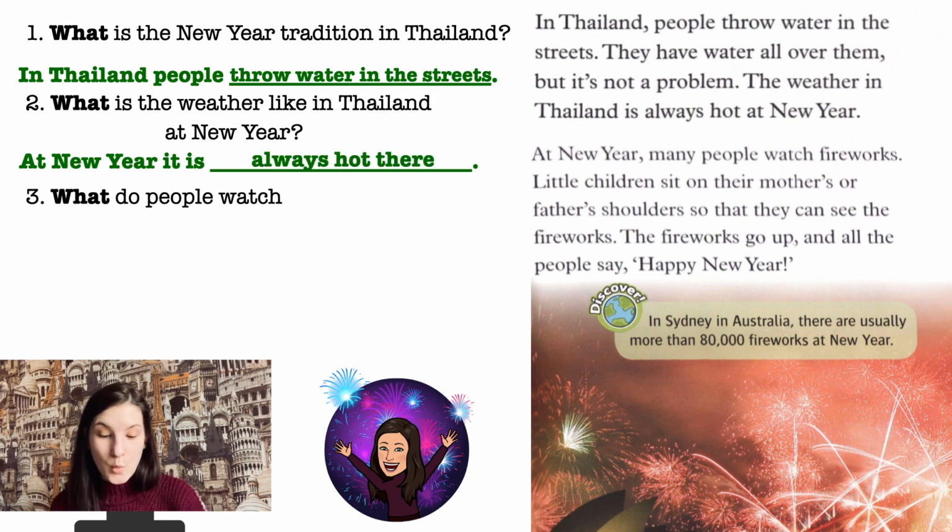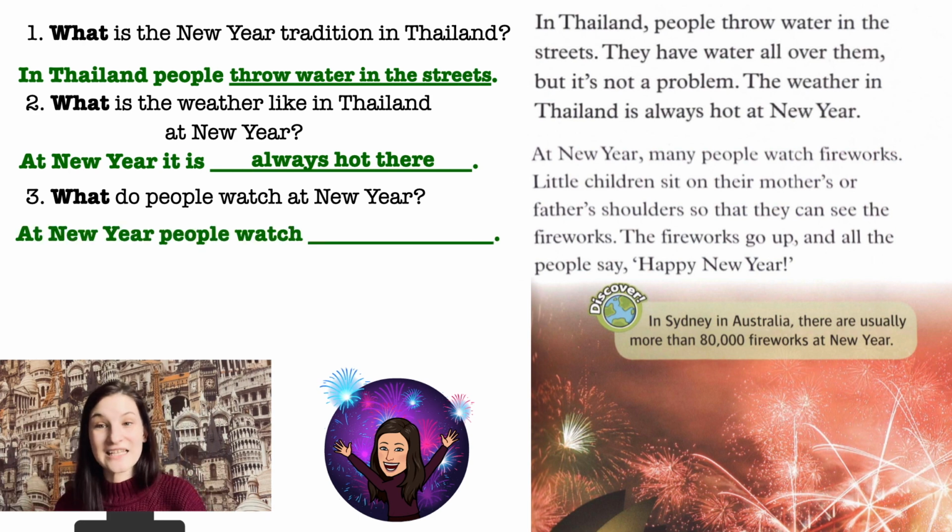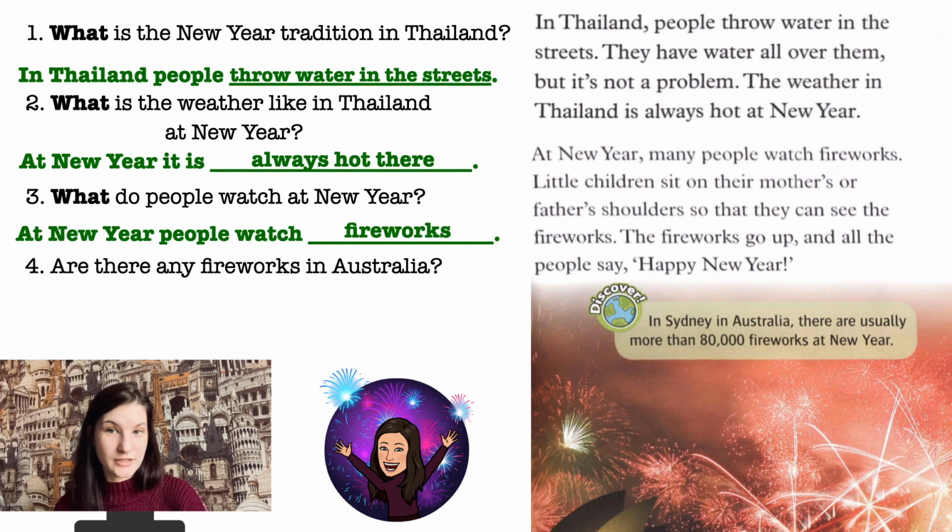Question number 3. What do people watch at New Year? So, of course, they watch TV and they listen to the president's speech if we're in Russia. But what else? So it's midnight, and what do people watch? At New Year, people watch fireworks. Good. Number 4. Are there any fireworks in Australia? Do people watch fireworks in Australia? Or do they only watch kangaroos there?